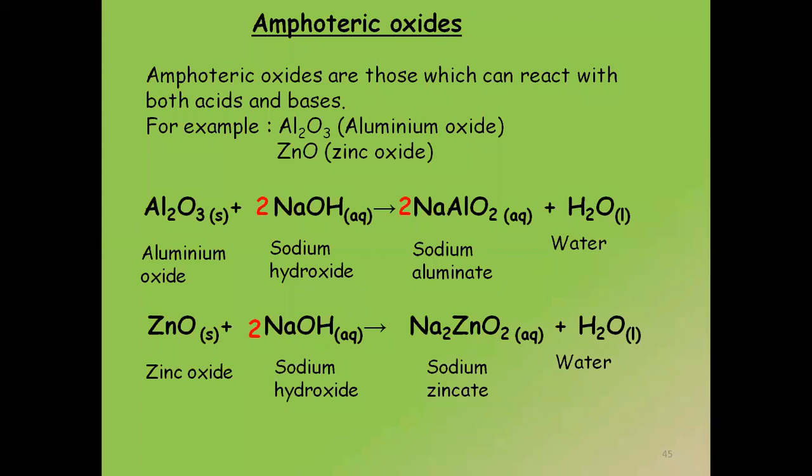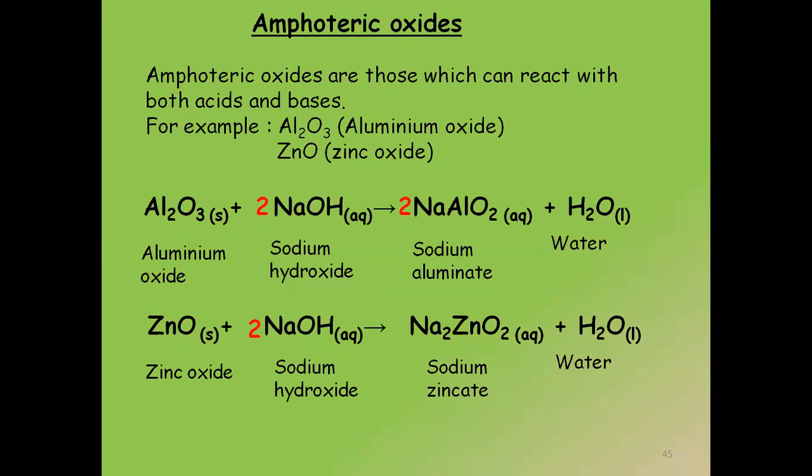So quickly, come on, repeat after me. Aluminium oxide reacts with the base to form sodium aluminate and water. Come on, repeat. Sodium aluminate and water. Formula of sodium aluminate is NaAlO2. NaAlO2. Very good. Yes, I've told you to learn them by heart.